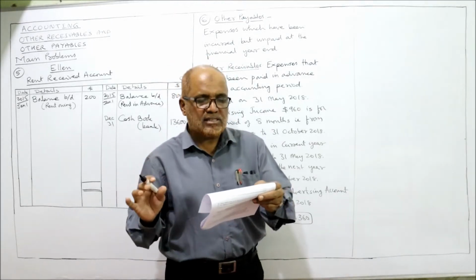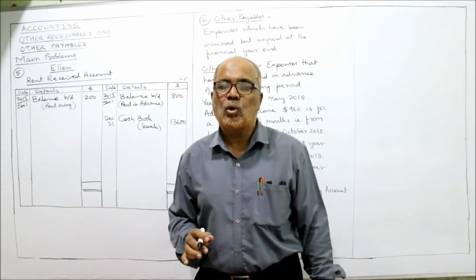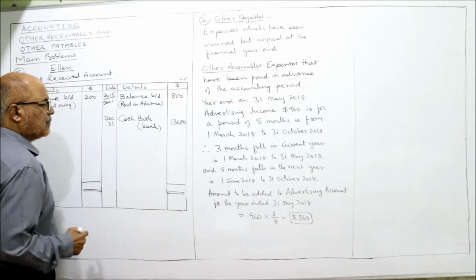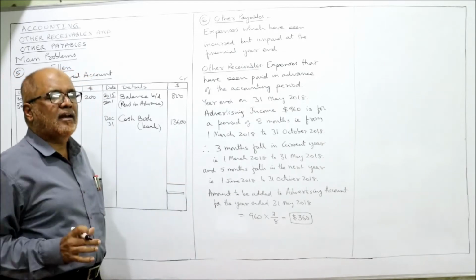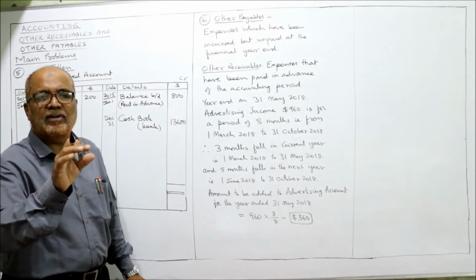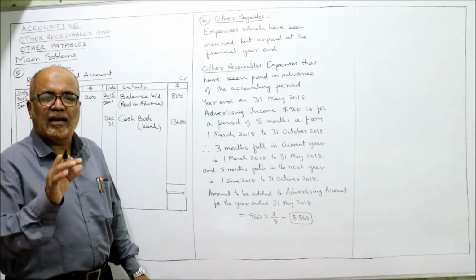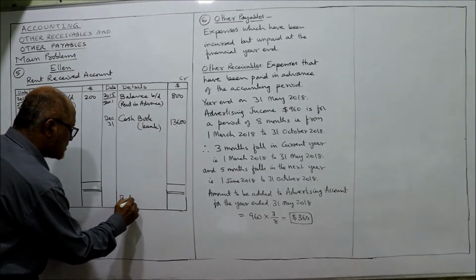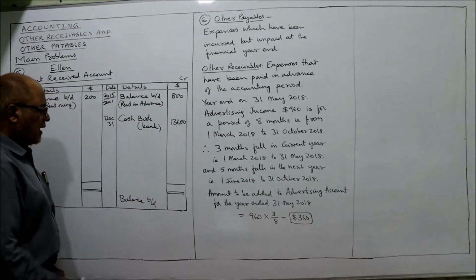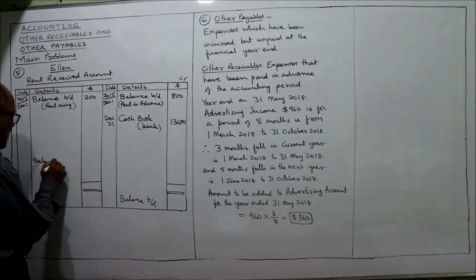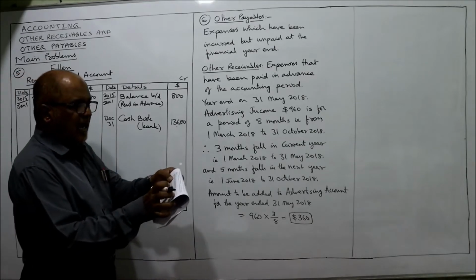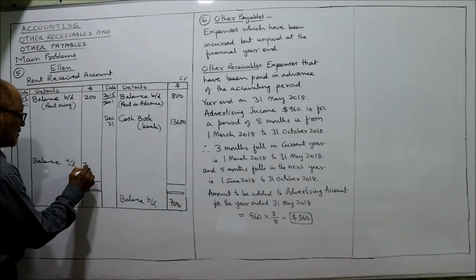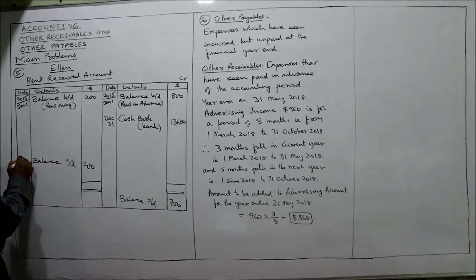And on 31st December 2015, she had received rent in advance, end of the year, closing. So we close the year like this. We have taken the total line. Now end of the year, there is rent received in advance. The rent received in advance is a liability, and liability will show credit balance. So here I am writing down balance brought down, and here balance carried down. So how much is the received in advance rent? $700. So here I am taking $700. Here also 700. Last date is December 31st.